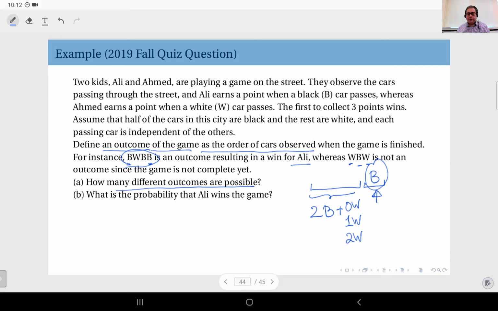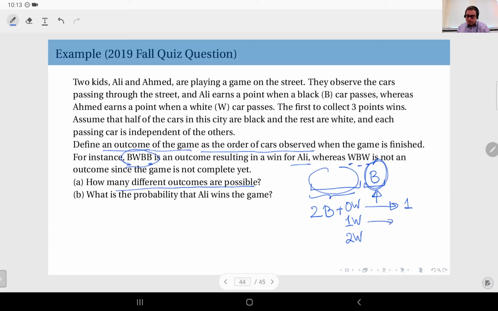Okay, so there are 3 scenarios in which Ali can win. That's 3-0, 3-1, 3-2. And since the final one is fixed, it has to be a black. This here is just 2 blacks. And that I can have with just one combination. It's just 2 blacks. There's no choice.